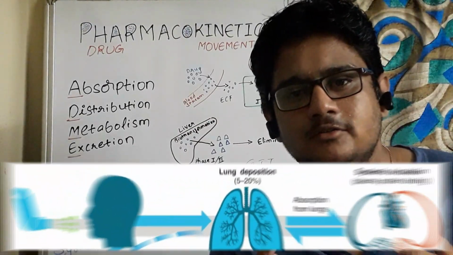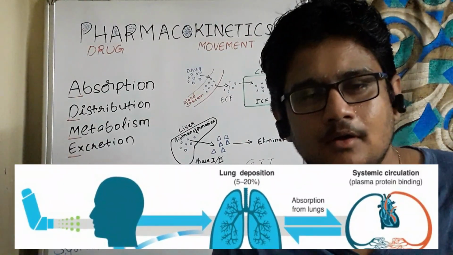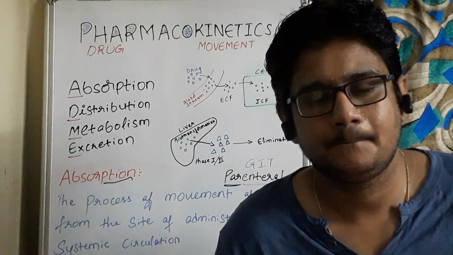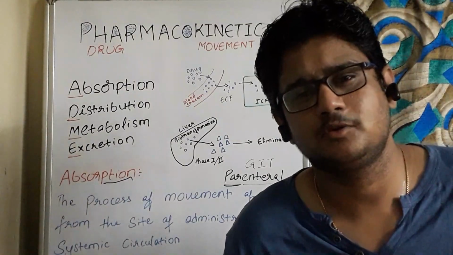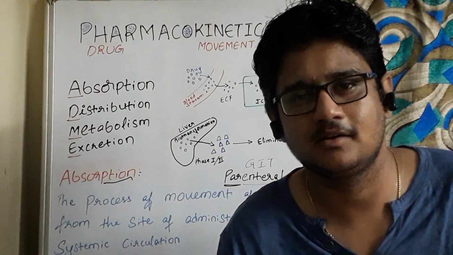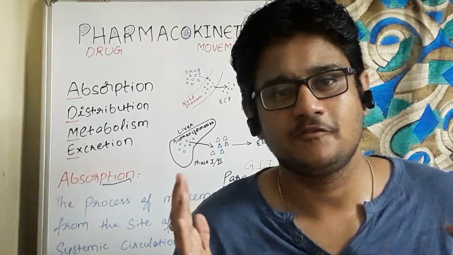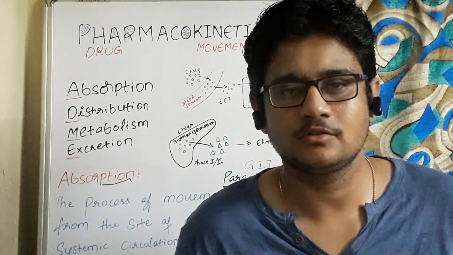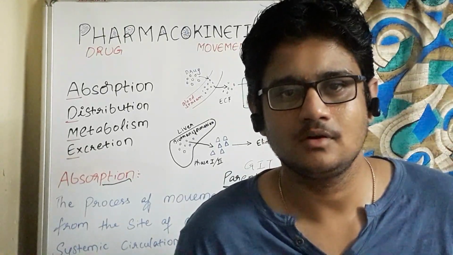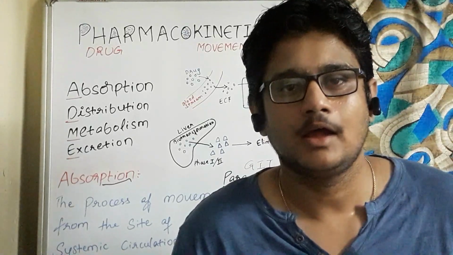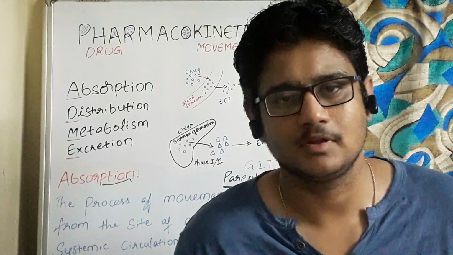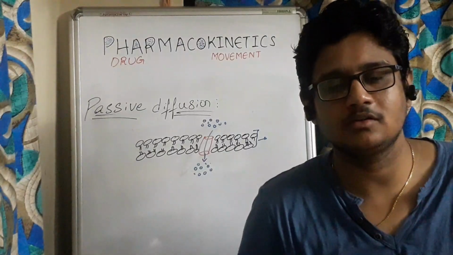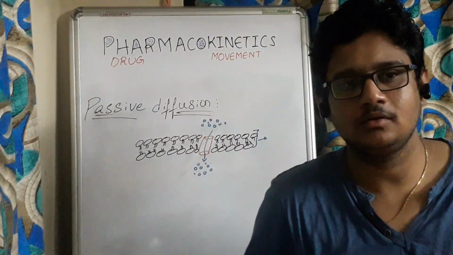Okay. The drugs can also be absorbed via the lungs. Here in this case the drugs have to cross the biological membrane, the pulmonary epithelium, and absorption can also occur through topical sites like skin, etc. There are different mechanisms for the drugs to be absorbed into the systemic circulation. Those are passive diffusion, facilitated diffusion, active transport, and endocytosis. Endocytosis is nothing but phagocytosis or pinocytosis. It is cell eating. The first mechanism is passive diffusion.